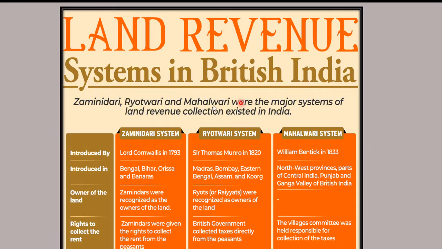So the land revenue systems in British India, Zamindari, Raitwari and Mahalwari, were the major systems of land revenue collection which existed in India. Zamindari was introduced by Lord Cornwallis in 1793, Raitwari by Sir Thomas Munro in 1810 and Mahalwari by William Bentinck in 1833. Where were they introduced? Zamindari was introduced in Bengal, Bihar, Orissa and Banaras. Raitwari in Madras, Bombay, Eastern Bengal, Assam and Coorg. Mahalwari was introduced in northwest provinces, parts of central India, Punjab and Ganga Valley of British India.